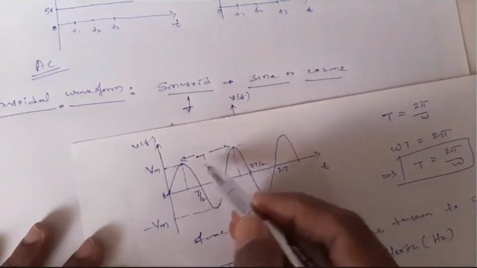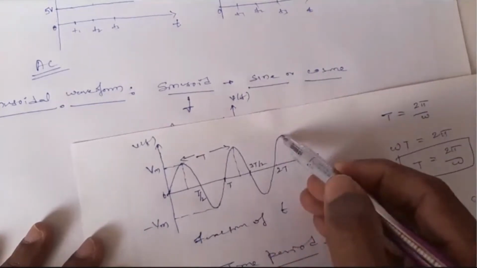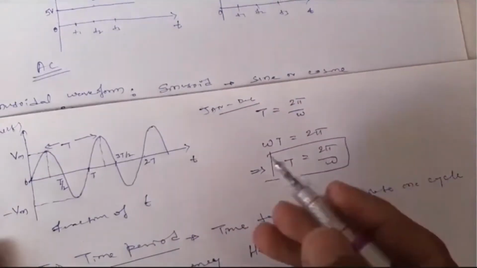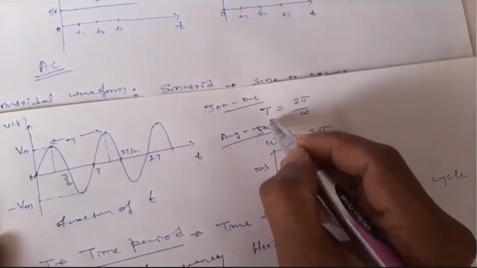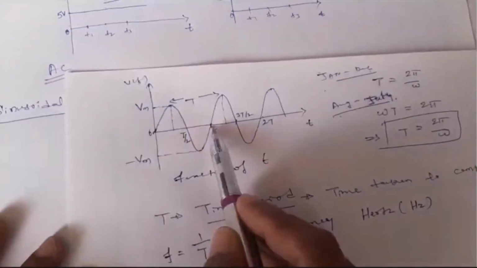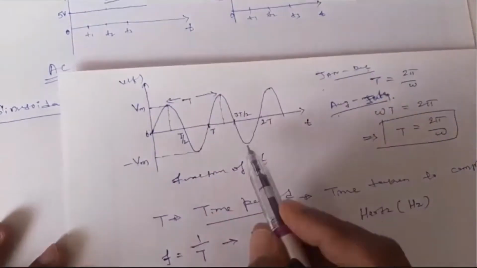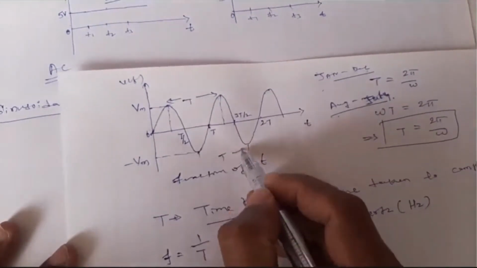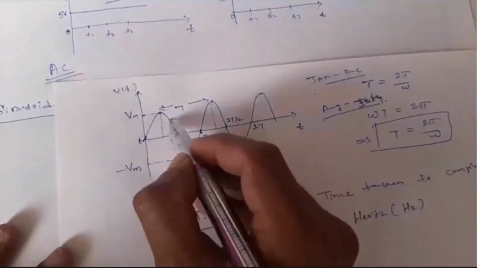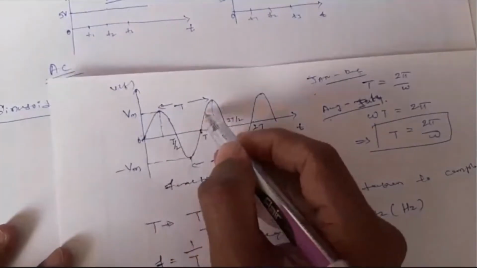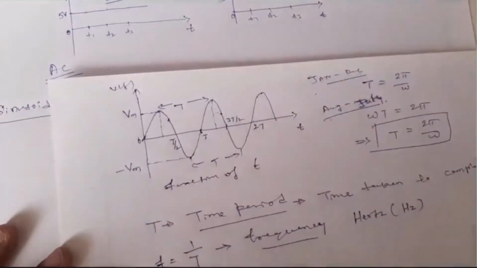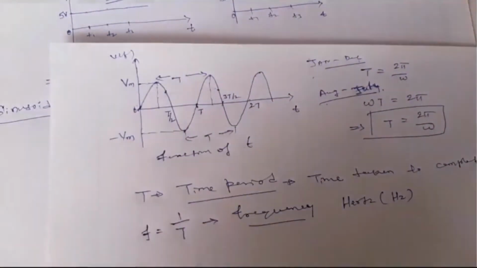This will repeat. So you can consider January to December as 1 year. Even, for example, August to July, not September, August to July is also 1 year. From here to here, if you consider T, even from here to here it is T. Not just that, even from here to here it is T, the time period. Even if you consider, say for example, somewhere from here, and this will repeat up to this, this is also T between this. T is what? It's the time taken to complete one cycle.